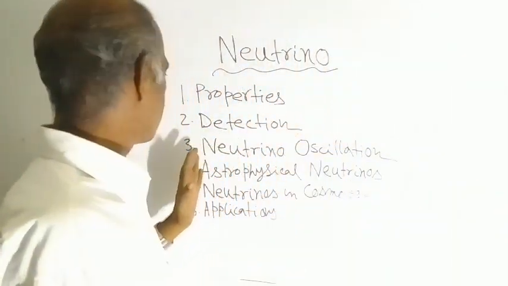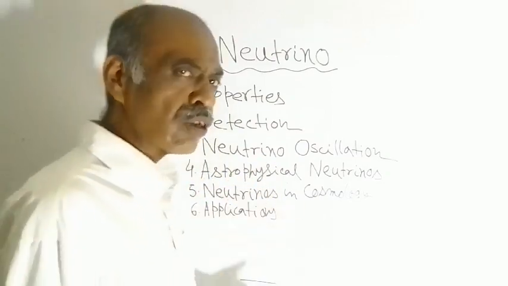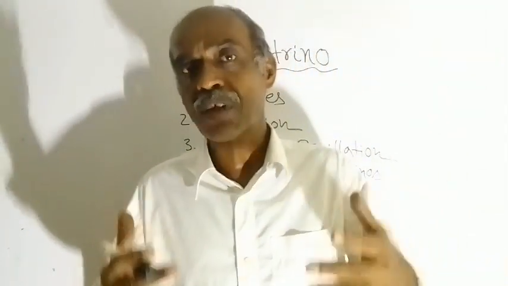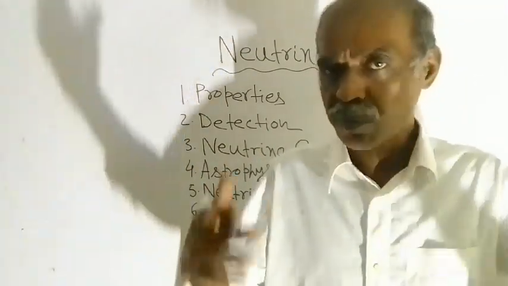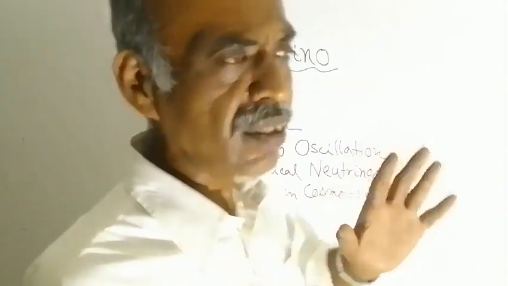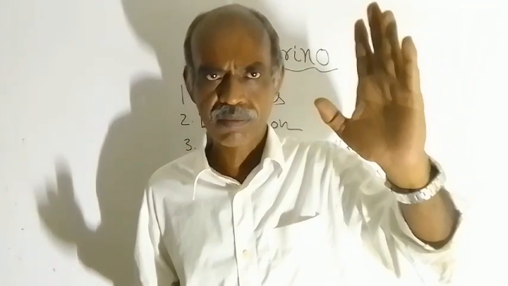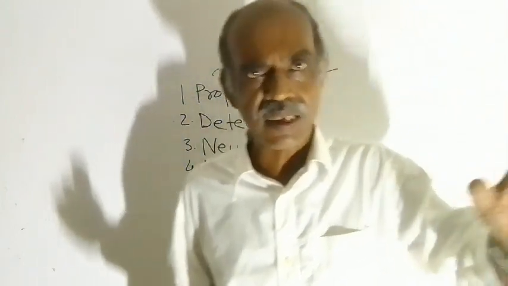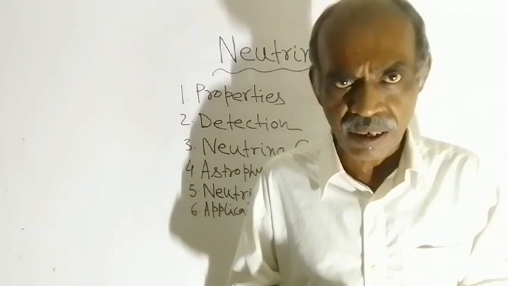Next comes point number 3, neutrino oscillation. This is a property of neutrino particles. This property you won't observe for all types of fundamental particles, but for neutrinos you will find neutrino oscillation. What is the meaning of neutrino oscillation? When neutrinos are propagating from one place to another, whether through space or through matter, there is a change in the flavor of neutrino particles.